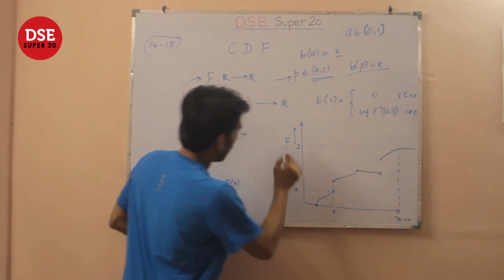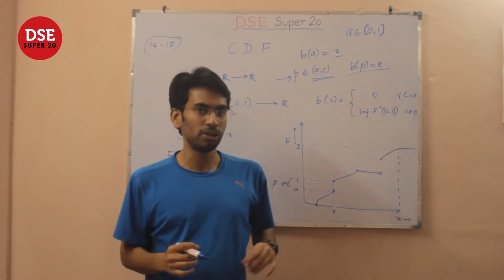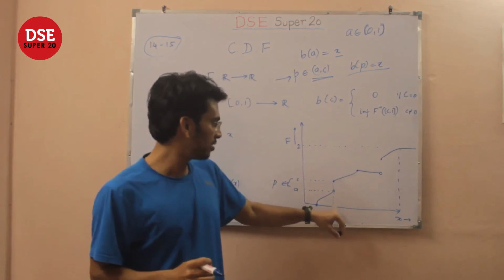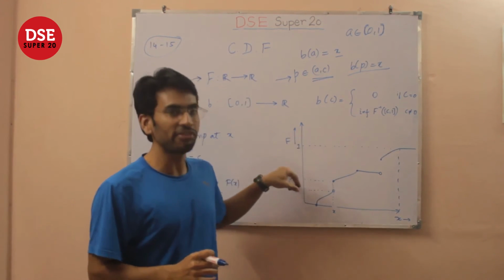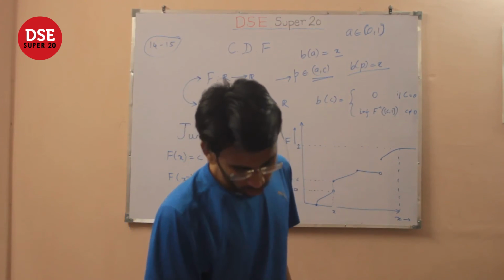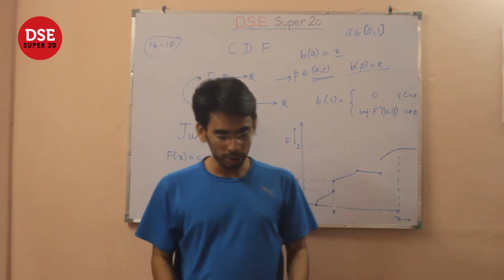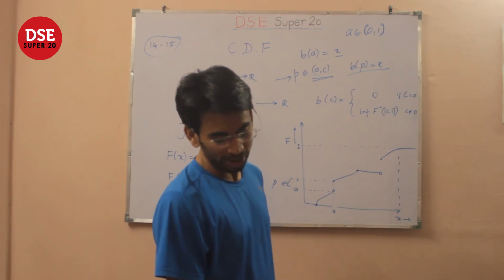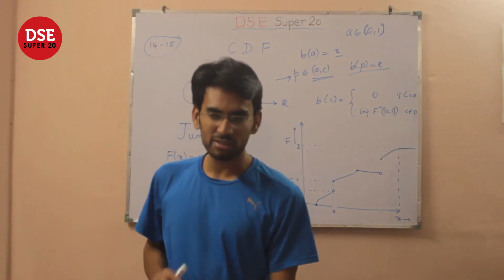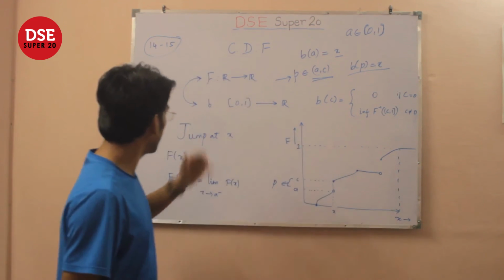Therefore, if you draw a graph of the function B, which is the quantile function, it turns out to be flat whenever there is a jump in the CDF function at a point x. So therefore, the correct answer would be option 4, which states that B is constant over the open interval A to C. Now, coming to question 15, which is just a kind of converse for this question.